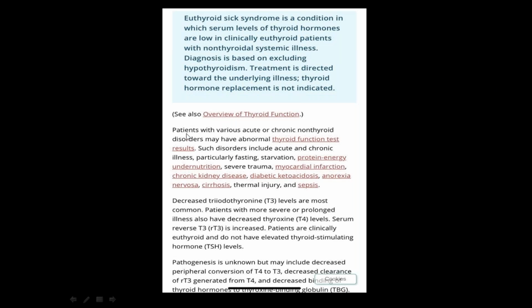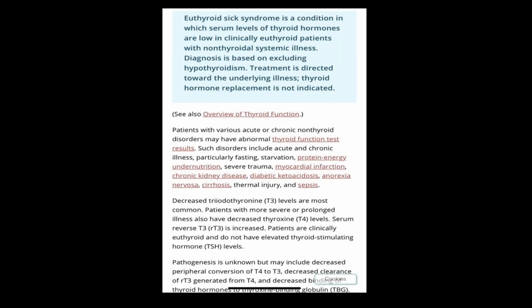See, you can see in the first paragraph. Patients with various acute or chronic non-thyroid disorders may have abnormal thyroid function tests. Here they have given a list of conditions where there will be euthyroid sick syndrome. One is acute and chronic illness, particularly fasting, starvation. In the metabolic response during starvation, I have discussed this. There will be a decrease in the conversion of T4 to T3. The conversion of T4 to T3 will be inhibited. That process will be there.